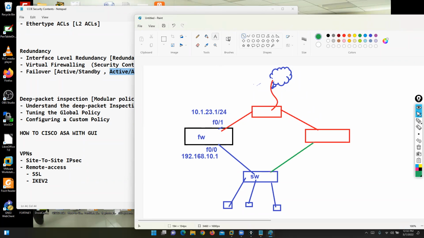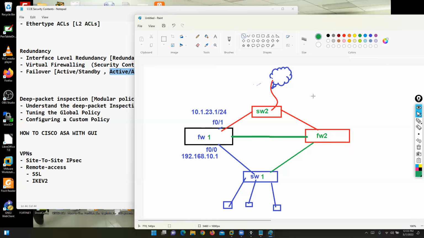LAN portion. So now this is called firewall box 1, firewall box 2, switch 2, and switch 1. We are using one more firewall. Why? For backup, you can say, for redundancy of a failover concept. And we are also using a failover link. In Cisco ASA, this is called failover link or high availability link.